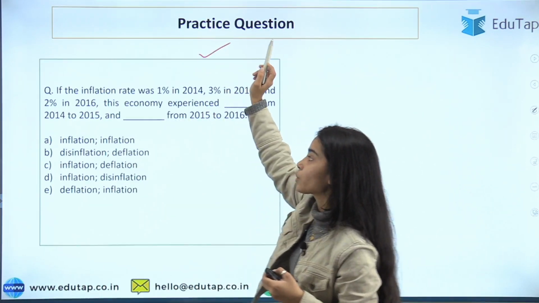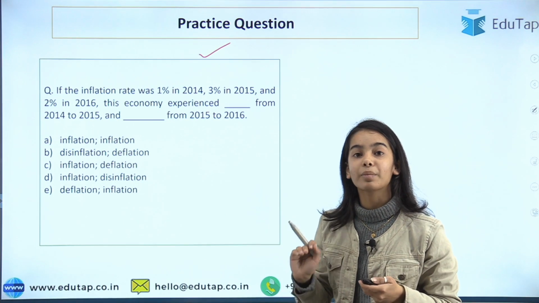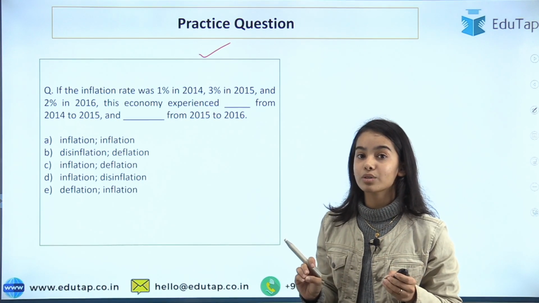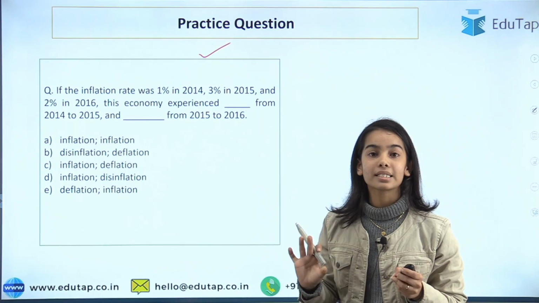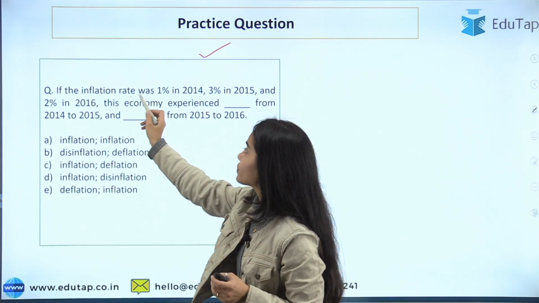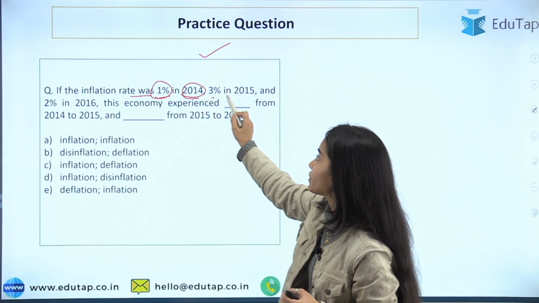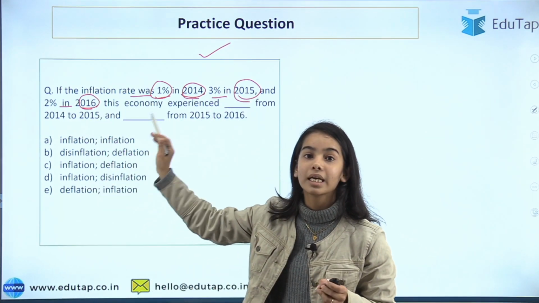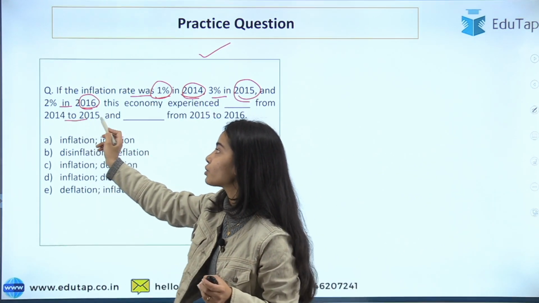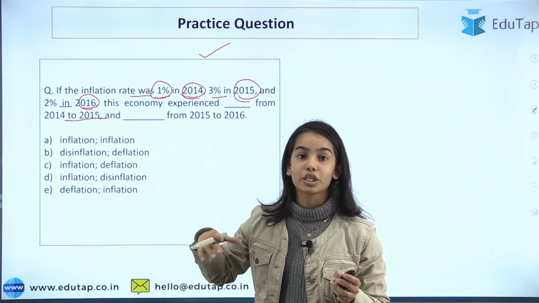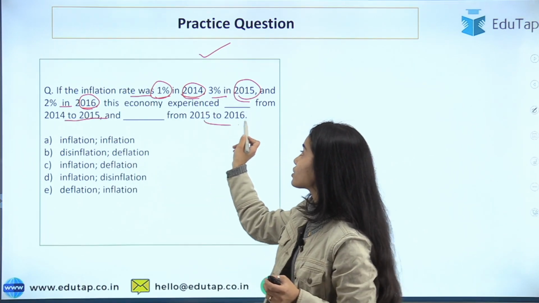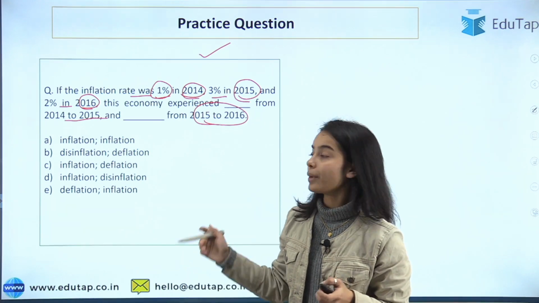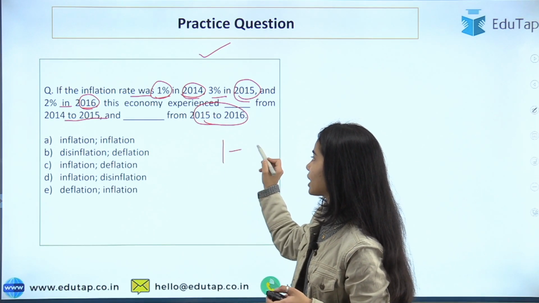Now here is the practice question. This you need to answer in the comment section below. I hope you have understood the whole session. This you can easily answer. Okay, if the inflation rate was 1% in 2014, 3% in 2015 and 2% in 2016, you have to tell what it is from 2014 to 2015. Is it inflation or deflation or disinflation? From 2015 to 2016, what is it? Okay, so you can just write 1 and then answer.